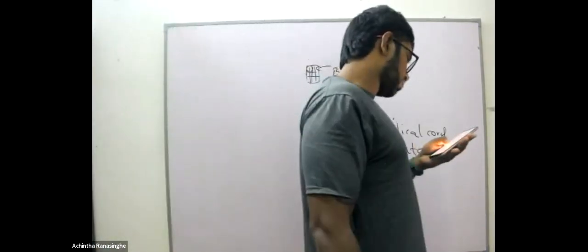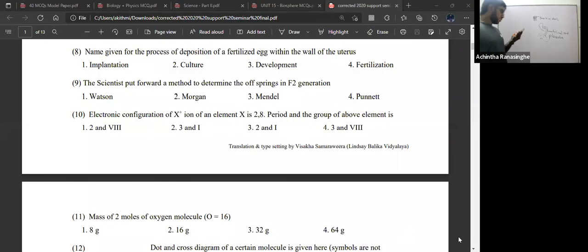Next question, question number 9. The scientist put forward a method to determine the offspring in the F2 generation. Who is the scientist? Is it Mendel or Punnett?